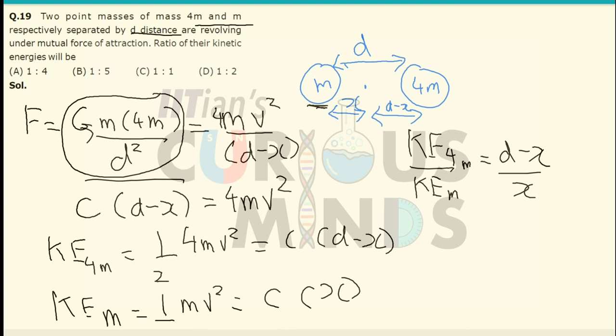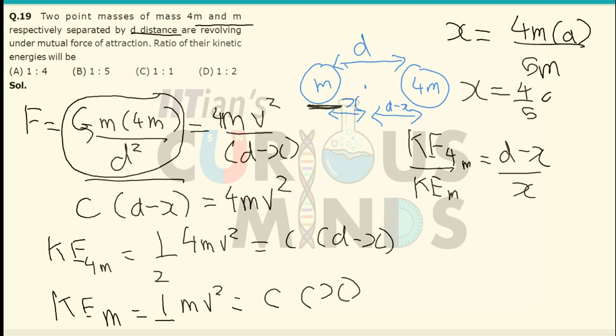So we have to find the value of x in terms of d, that is, the distance of the center of mass from the small m, which will be equal to 4m into d divided by 5m. So x will be equal to 4 by 5 into d.